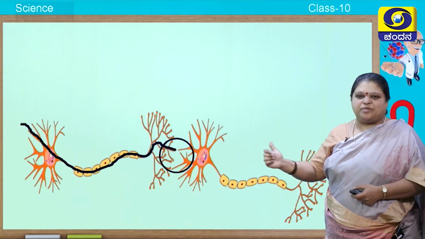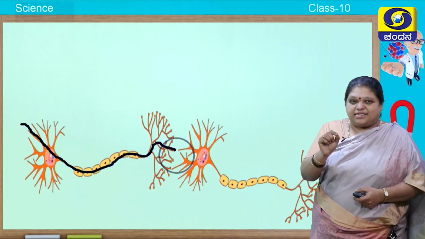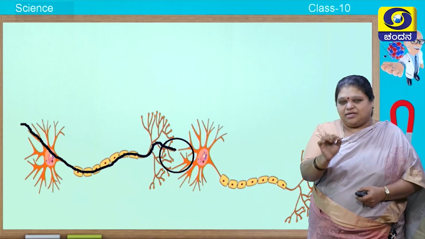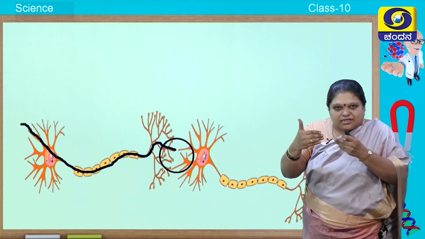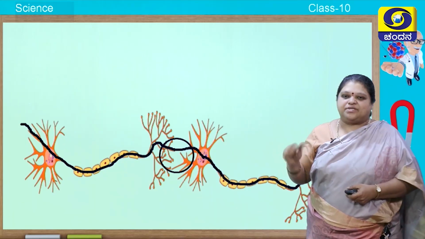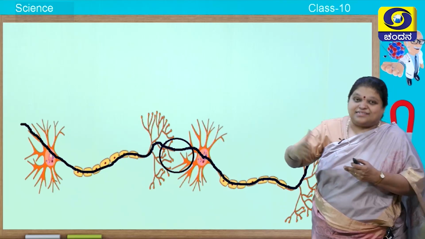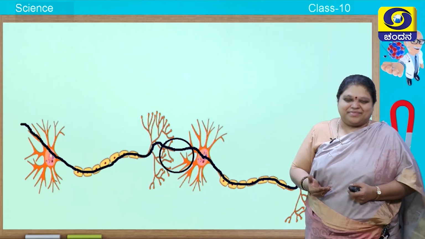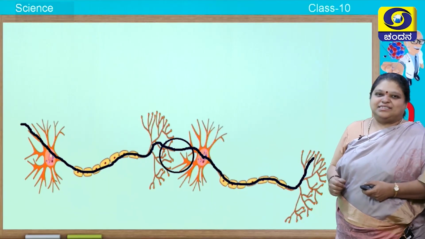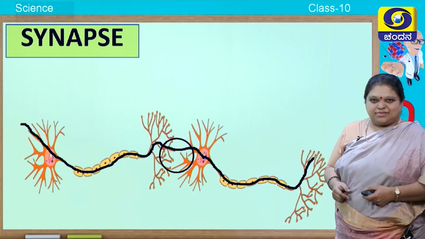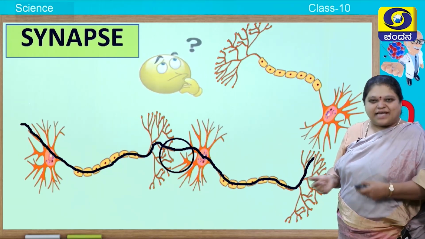First the neural path you saw, next through that small gap called synapse, that is the nerve ending of one neuron and the beginning of the dendrite of another neuron, that small gap you call a synapse. There are some chemical substances which help it to transmit. Isn't it great? Like that it passes to the next neuron through the synapse. If there is another neuron, how does it move? Same. There also you find one synapse present.